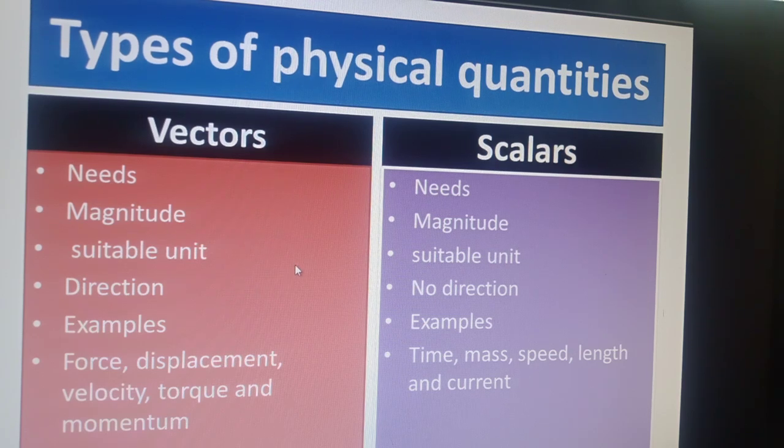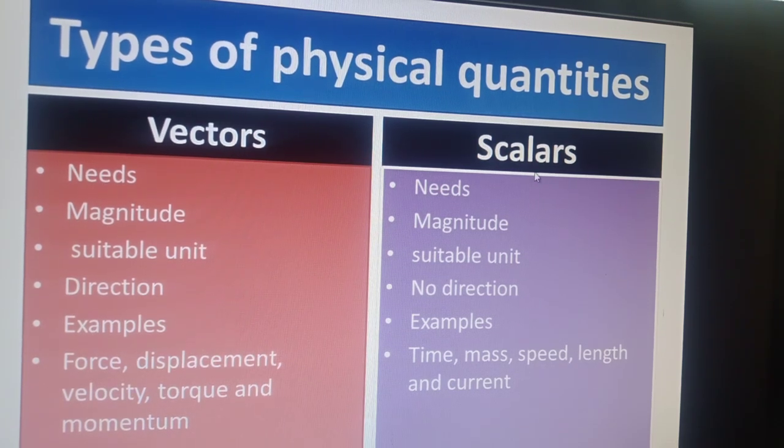Such physical quantities which are completely described by magnitude on a suitable unit and also a direction is required are known as vectors or vector quantities. The examples of vectors are force, displacement, velocity, torque, and momentum. There are so many other vector quantities you will come across in physics books.